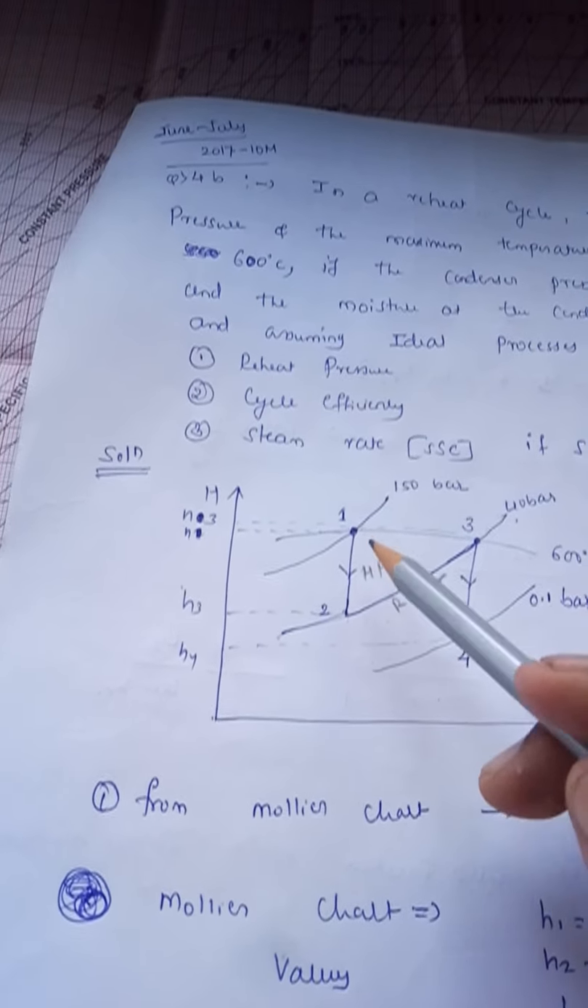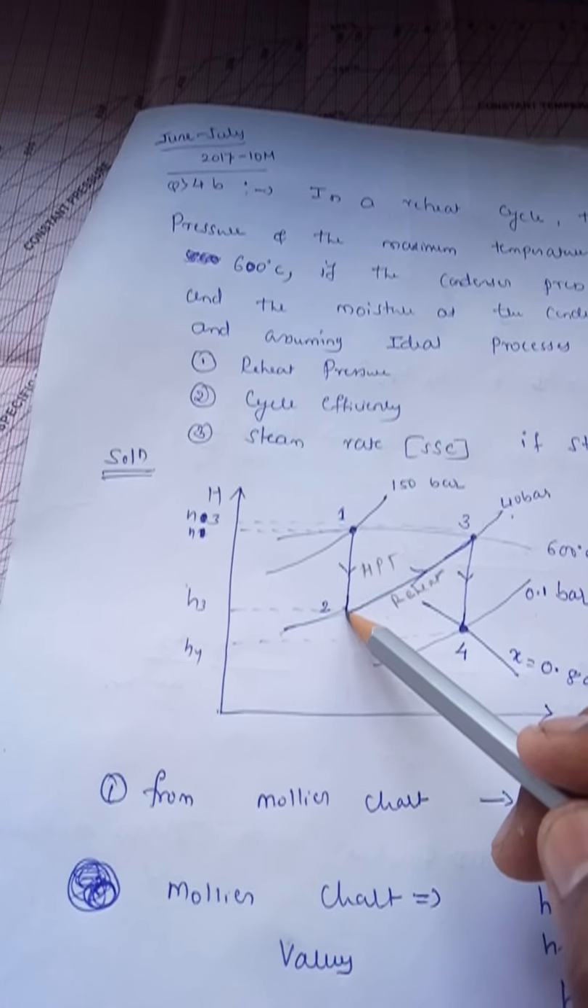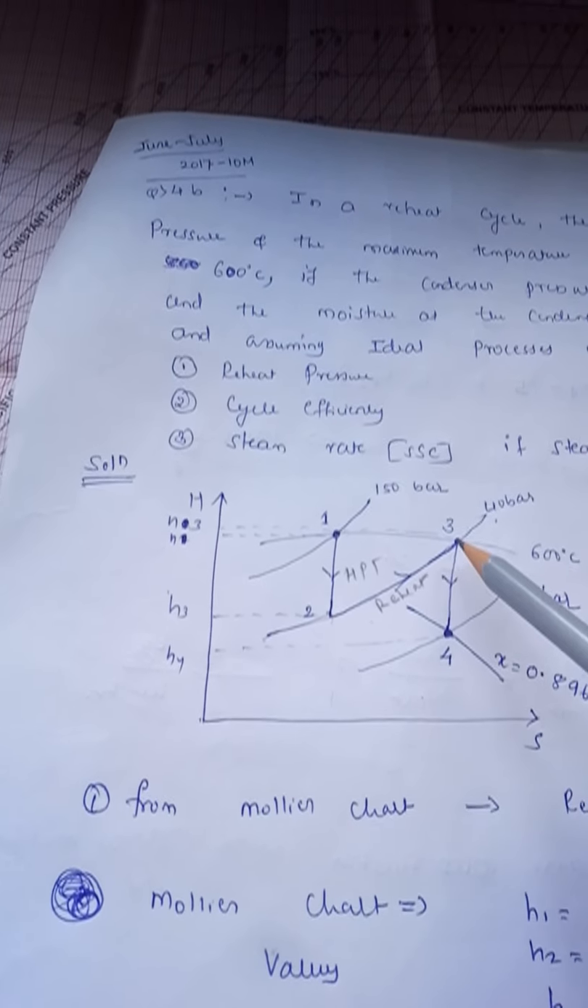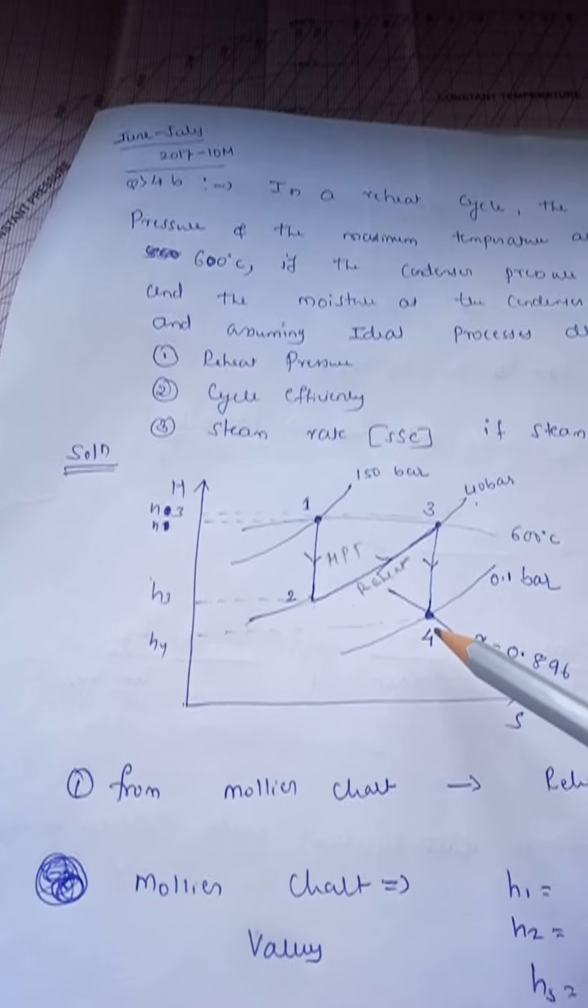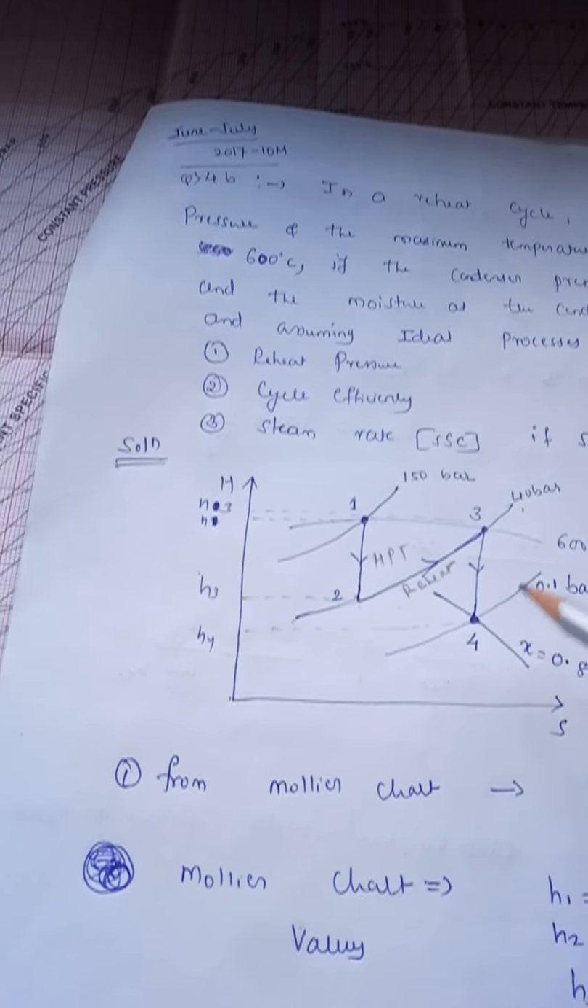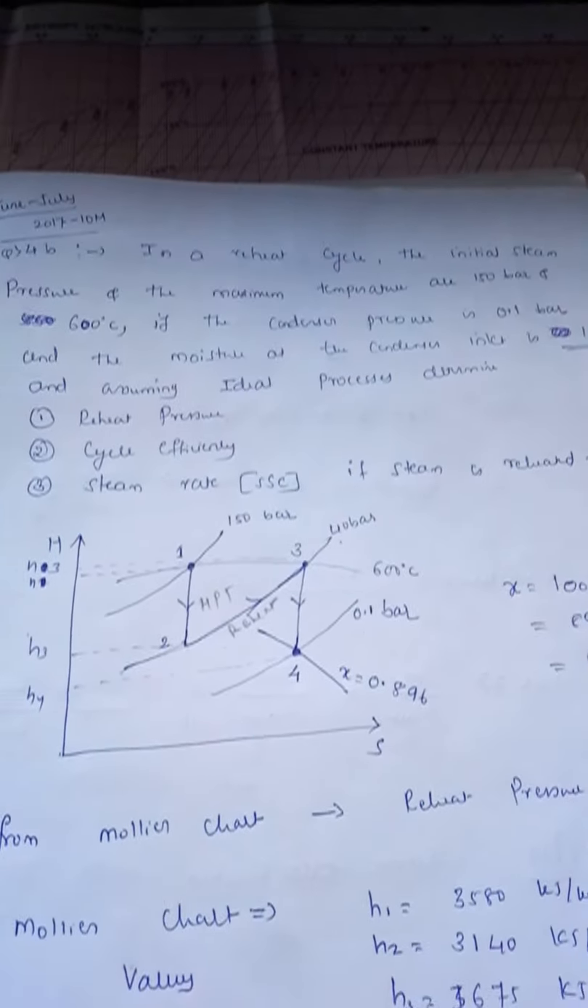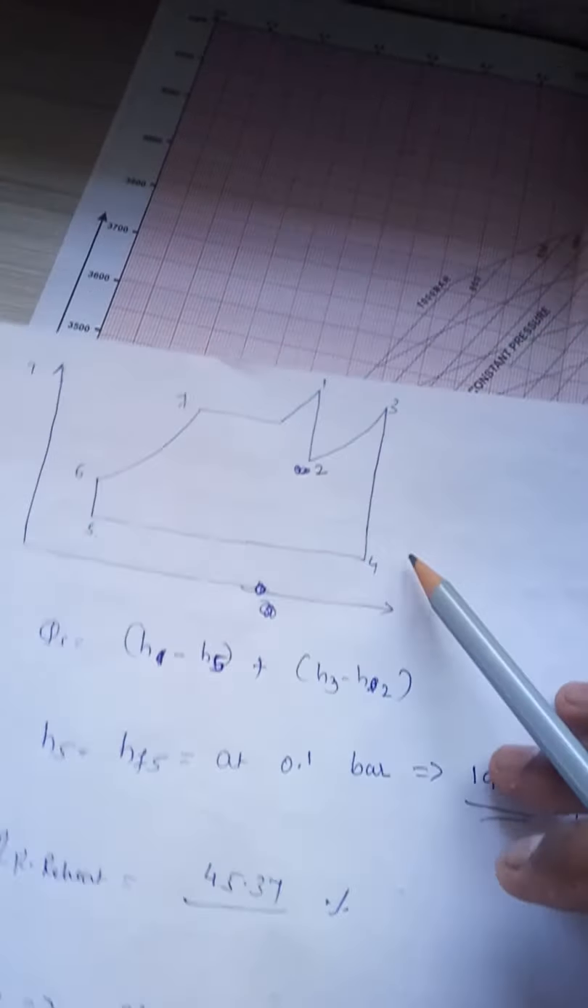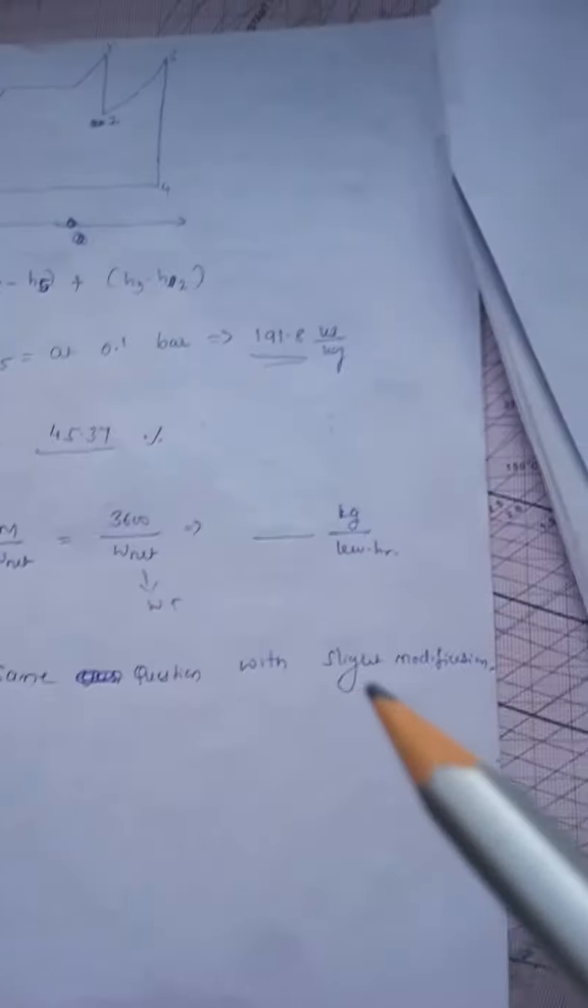So what is actually happening? 1 to 2 we are expanding in the turbine, 2 to 3 reheating, 3 to 4 again expanding in the low pressure turbine, and it is going to the condenser at 0.1 bar pressure. So this is how you need to understand it.